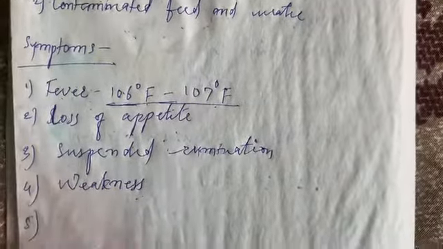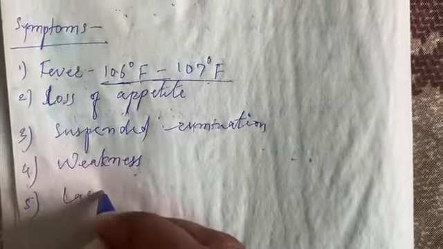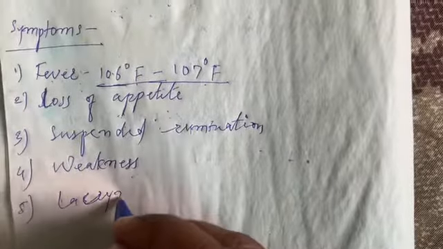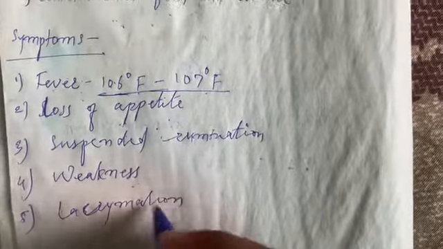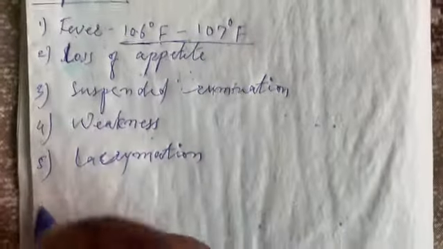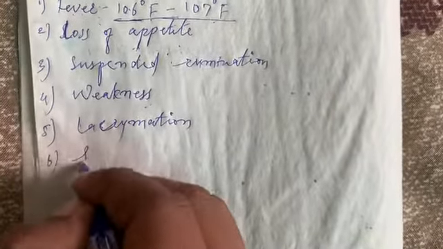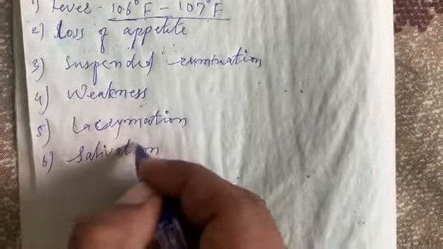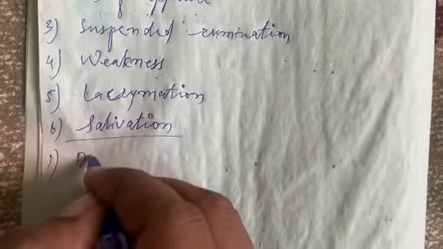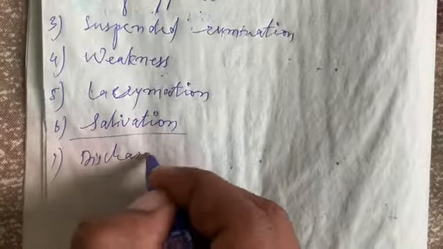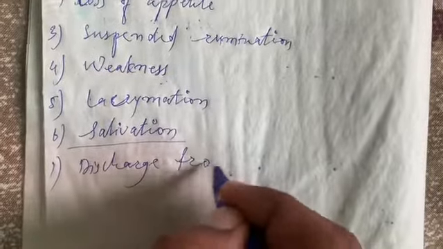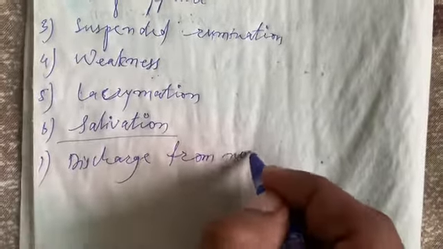Then lacrimation, means water from the eyes. Salivation, profuse salivation is generally observed in this case. Then discharge from the nostrils.